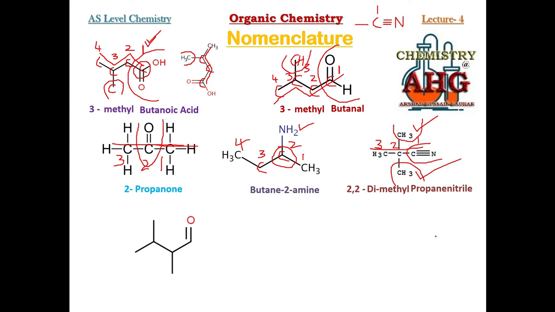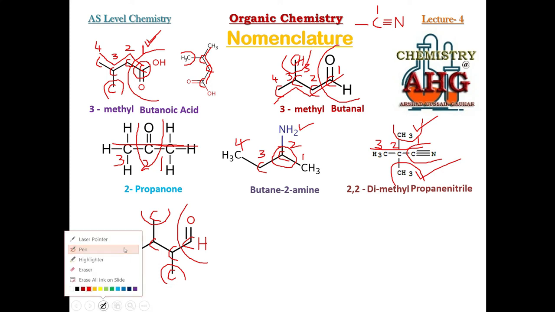Try to identify the functional group. 1 carbon, 2nd carbon, 3rd, 4th. These are the 2 carbons which are branches. Can you identify which functional group this is? This carbon is bonded to oxygen and there is 1 hydrogen as well to complete its valency. So which functional group is this one? It is aldehyde. If you just look at this example, aldehyde.